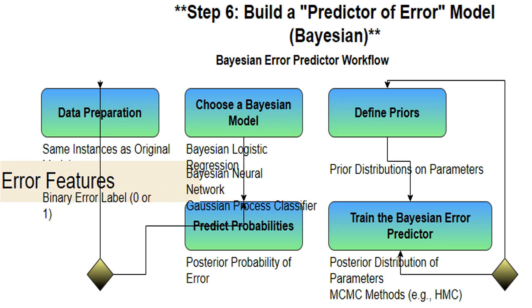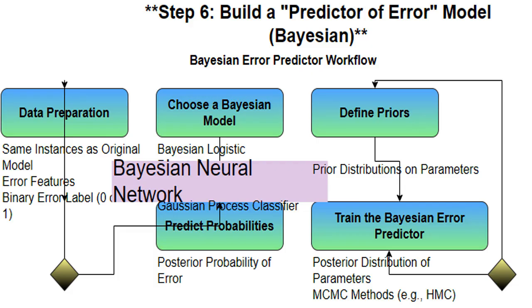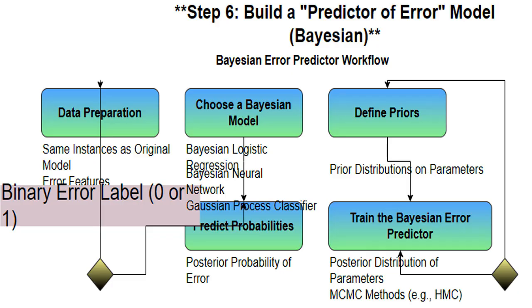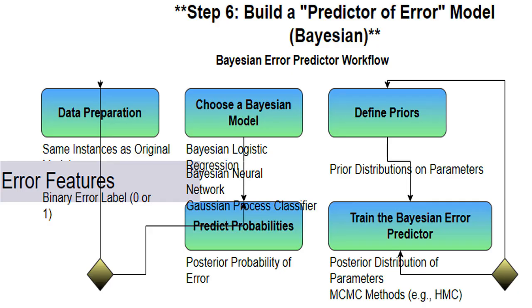A Gaussian process classifier can be another good choice, especially when dealing with complex relationships. A Bayesian neural network provides uncertainty estimation, which is useful in this step. A binary label, either 0 or 1, is added to each instance, indicating whether the original model classified it correctly, 0, or incorrectly, 1. Error features, which represent hypotheses about error sources, are included.